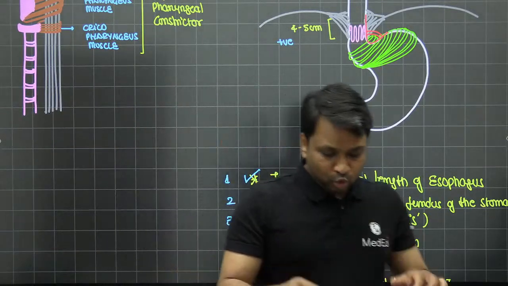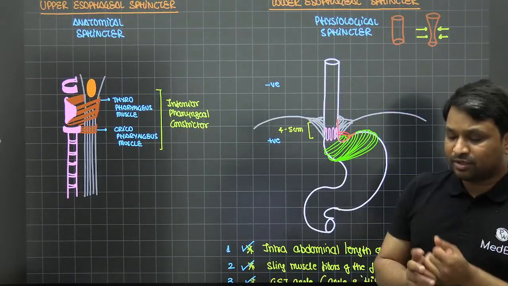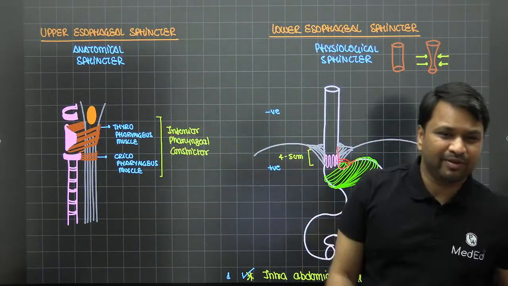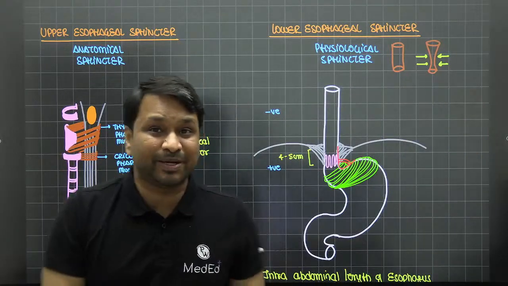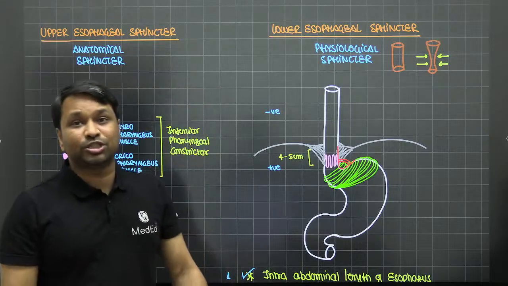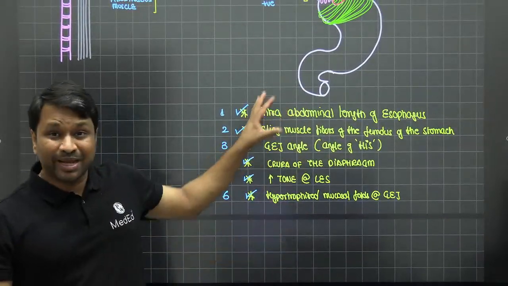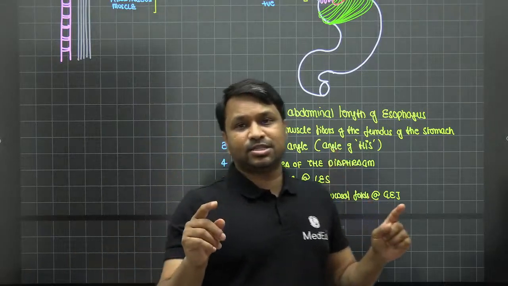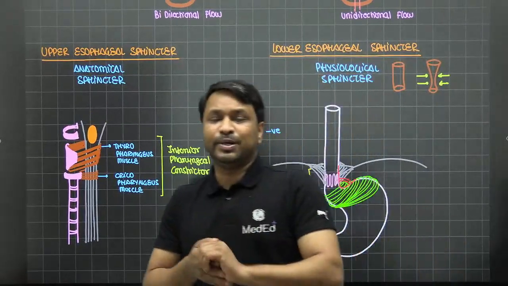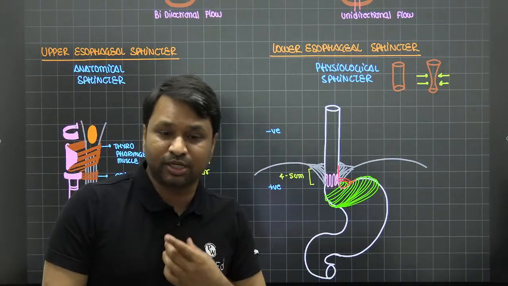So you have two basic concepts here. One, you have an anatomical sphincter. Another one is a physiological sphincter. Anatomical sphincter: these muscles, when they contract, make it behave like a sphincter. I know these muscles are causing the sphincter mechanism, so I know it is anatomical. Physiological: there is nothing which looks like a sphincter, but all these components make it behave like a sphincter. Hence, it is called the lower esophageal sphincter. Carry a message: the upper esophageal sphincter is an anatomical sphincter. The lower esophageal sphincter is going to be your physiological sphincter.